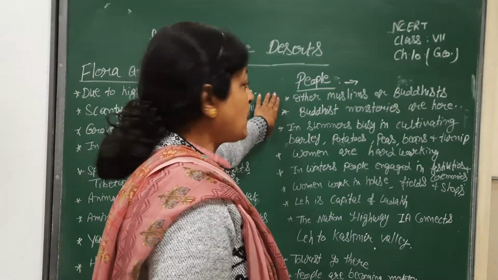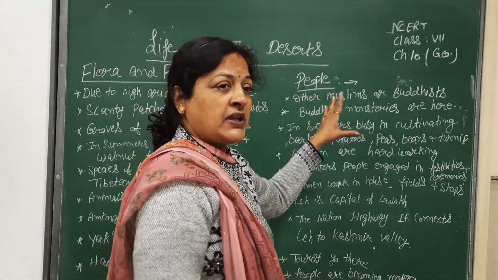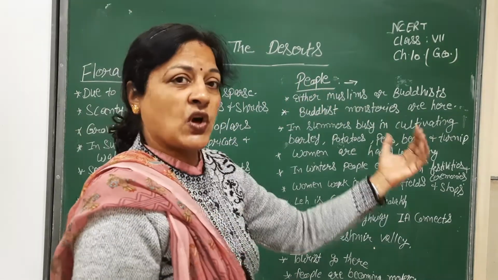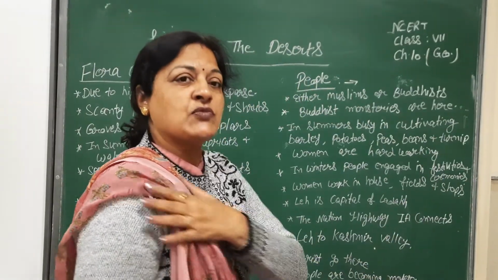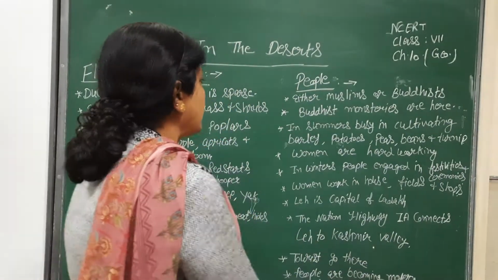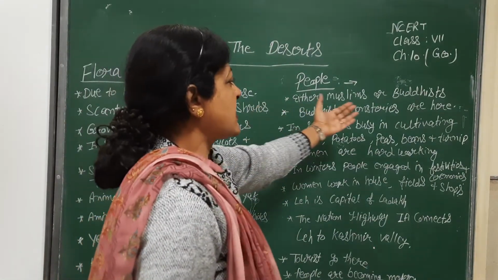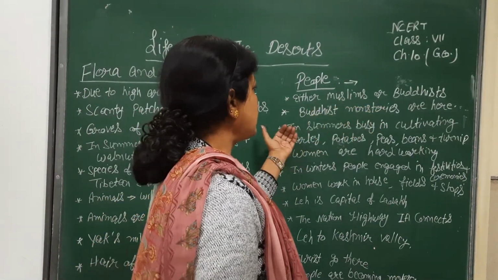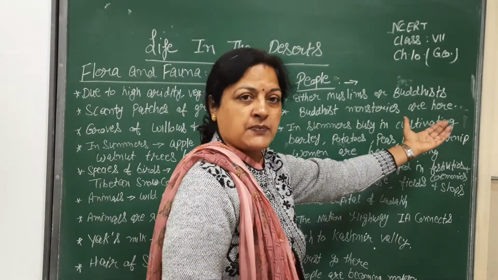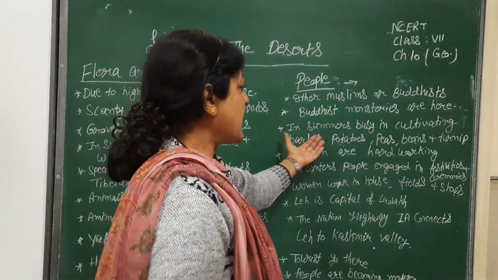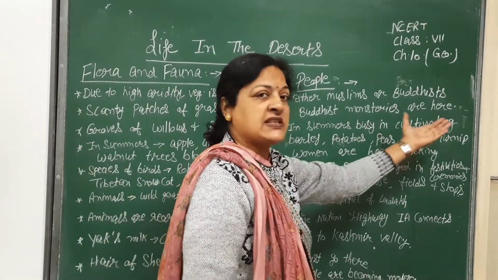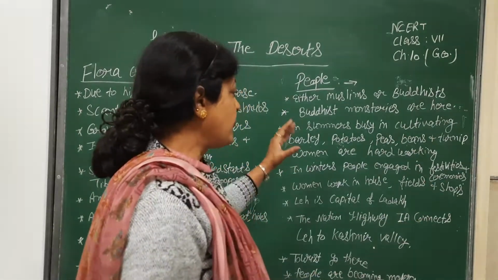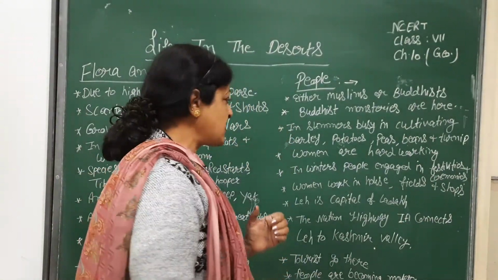Then we will talk about people. The people are either Muslims or Buddhists. Buddhist monasteries are also found in this area. In summers, people are busy cultivating barley, potatoes, peas, beans and turnip. And the women of this area are very hardworking.